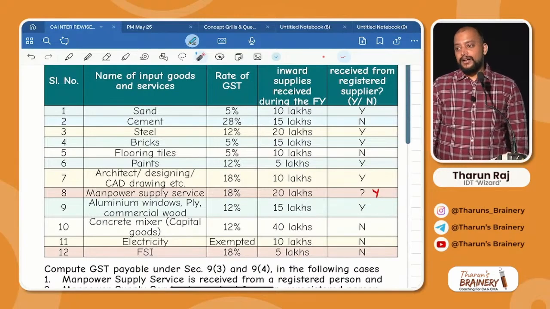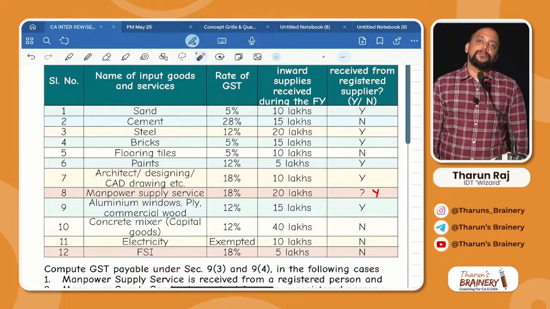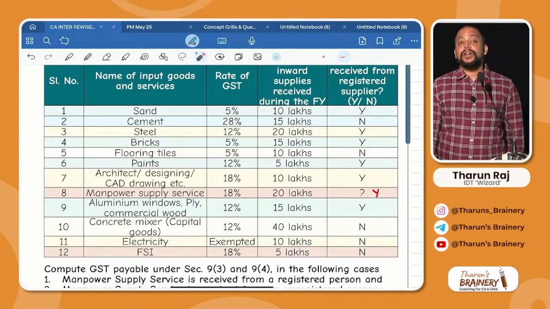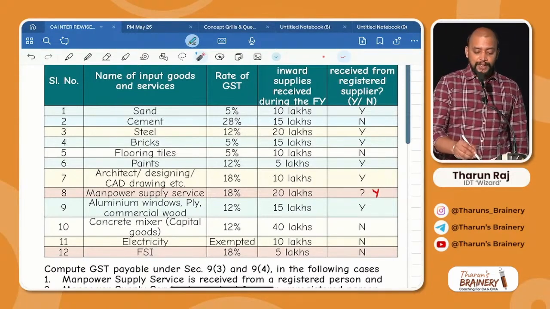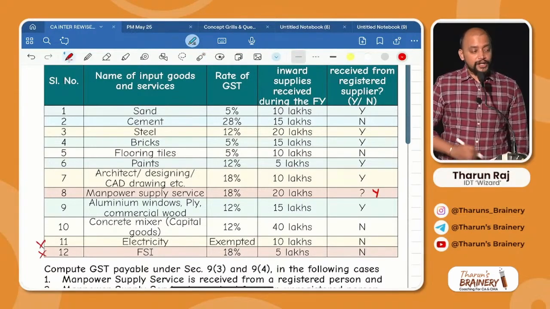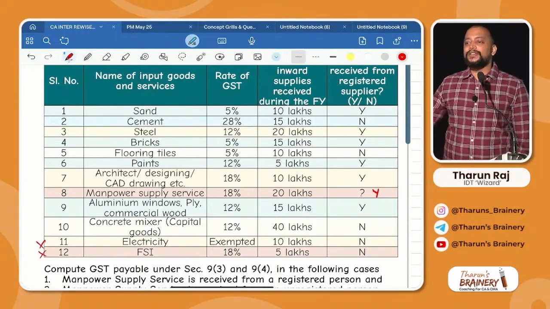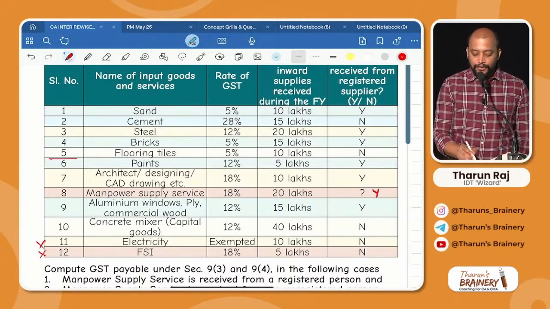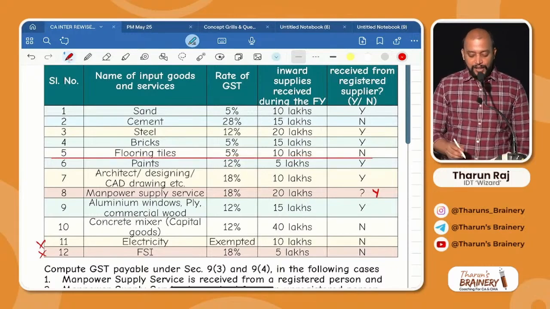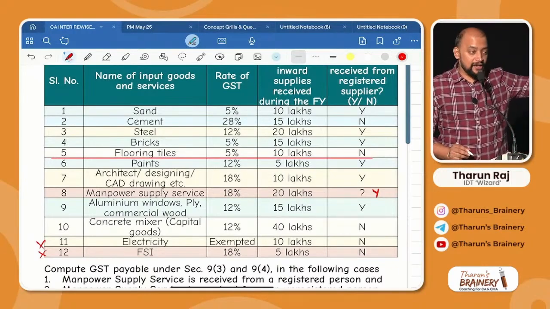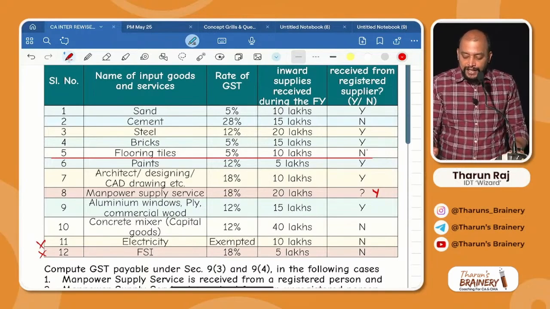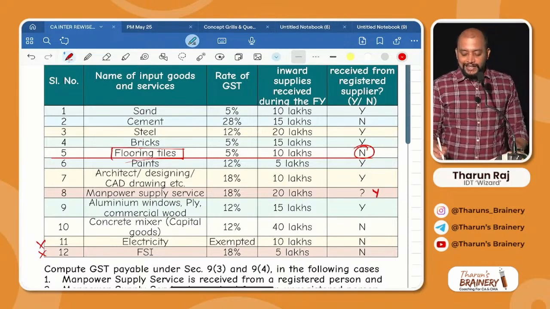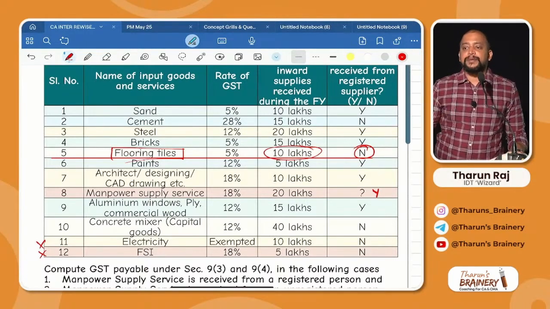Correct? Next, other inputs and input services from unregistered person. Other than cement, what else is there? Don't count FSI and electricity, because that is excluded anyhow. Remaining, you see from unregistered person. Capital goods you considered, cement you considered. Only one remains, that is flooring tiles. What is the value of the flooring tiles? 10 lakhs.